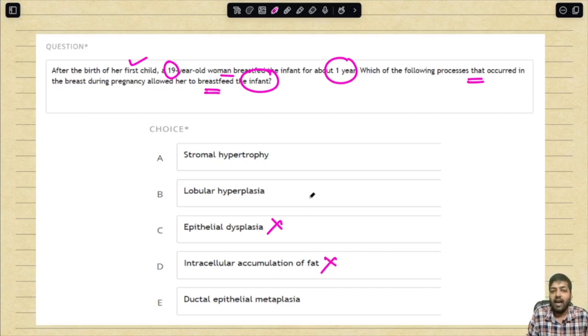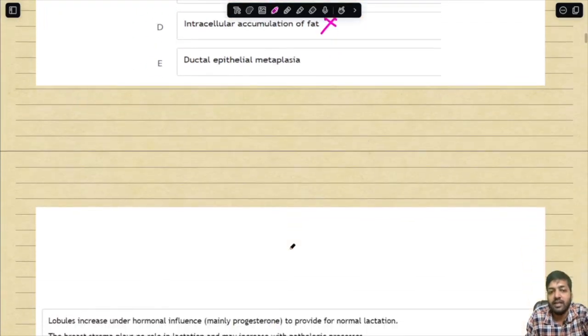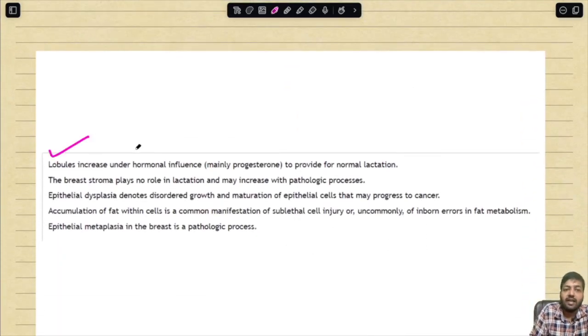Now basically we have stromal hypertrophy, lobular hyperplasia and ductal epithelial metaplasia. Very important thing that you have to know, it is not the stromal hypertrophy, because it is the lobules which are actually creating the milk. So it is basically increasing the number of lobules, and the correct answer will be lobular hyperplasia. This will be your answer. Lobules increase under hormonal influence, mainly progesterone, to provide for normal lactation. The breast stroma plays no role in lactation and may increase with pathological processes. Remember, it does not have a role in lactation.